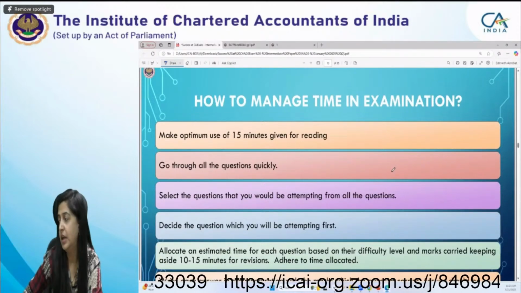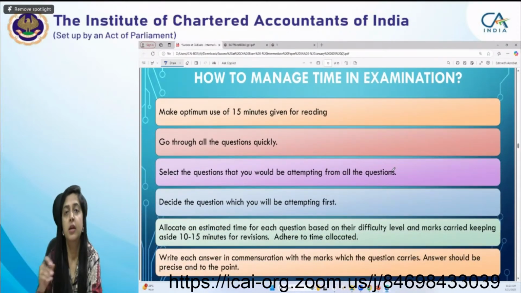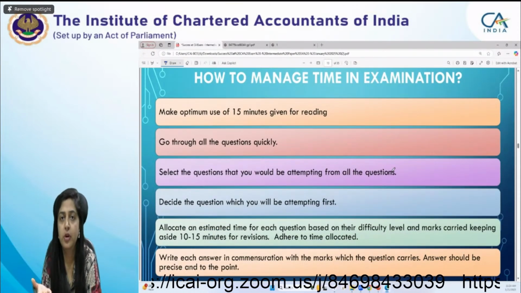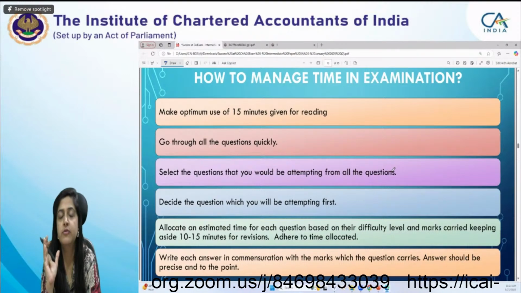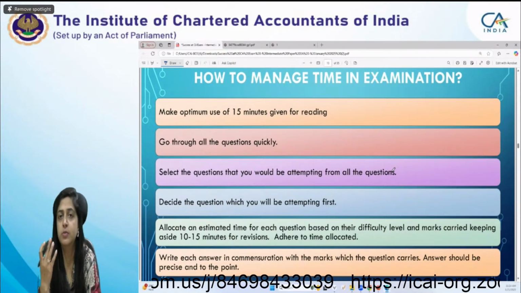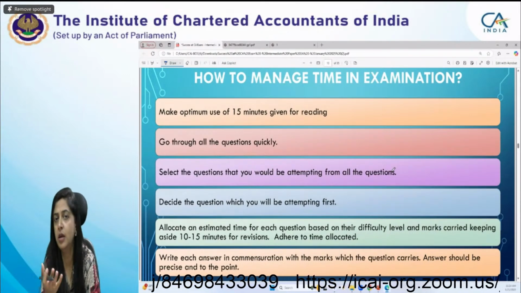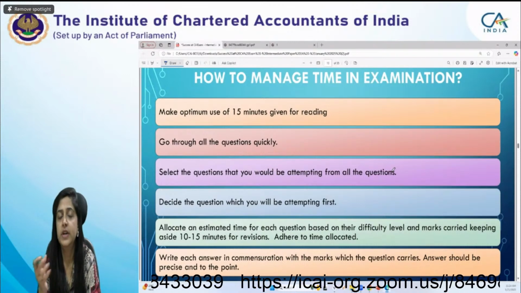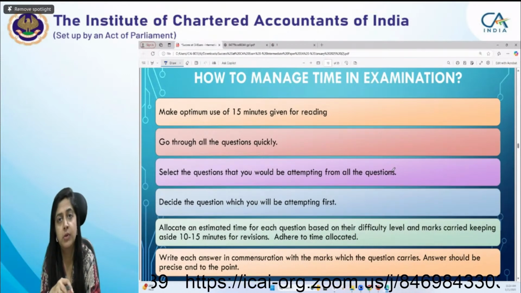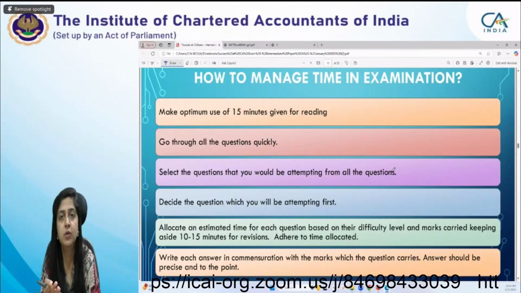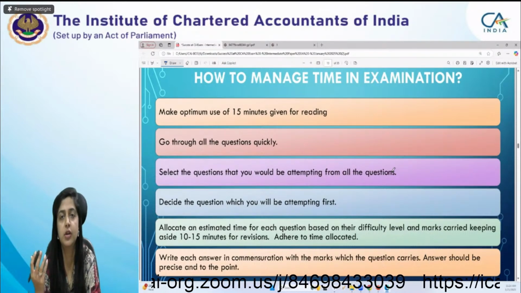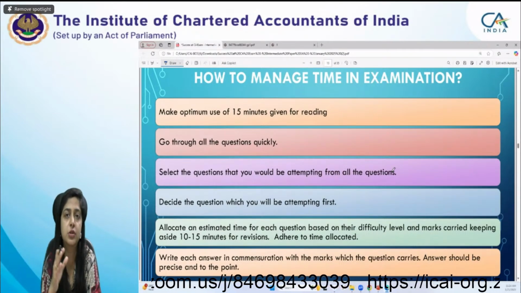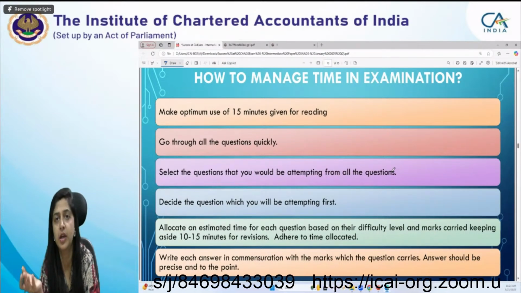Regarding time management, 15 minutes are given to you for reading. So use that time very carefully. Just see the questions, because your first question is compulsory. Anyhow, you have to do it. Out of the other 3 questions, you have to attempt any two. So in that 15 minutes, read the questions very carefully and make a choice of which question you want to attempt and which question you want to leave.